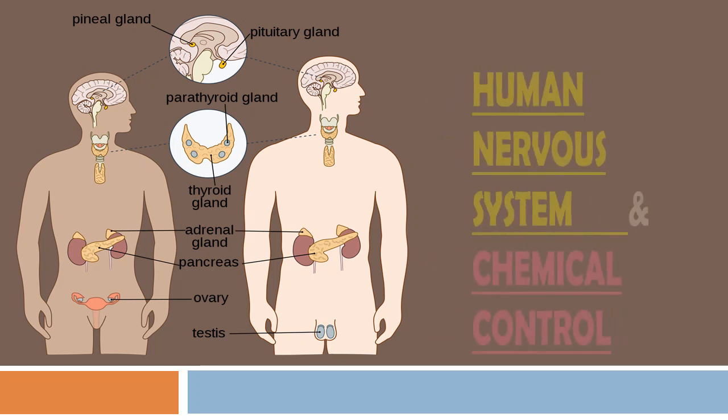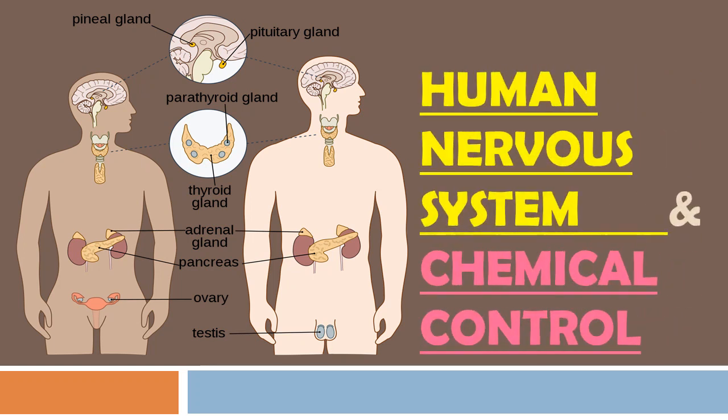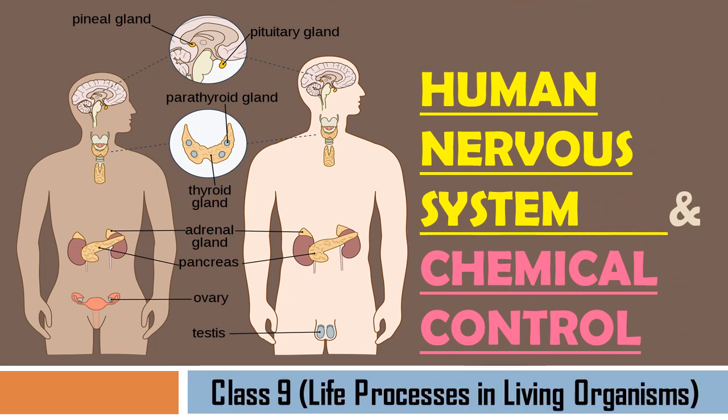Welcome everyone. So today we shall study about the human nervous system and chemical control from class 9 lesson Life Processes in Living Organisms. So students, we have already covered the central nervous system, and the remaining two nervous systems we shall study in this video.